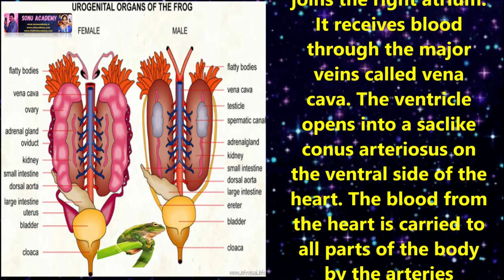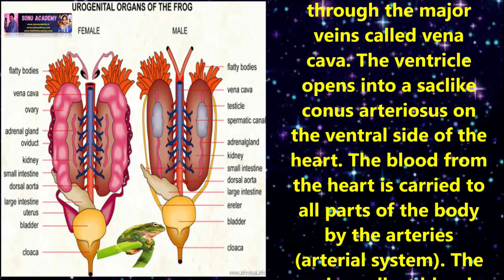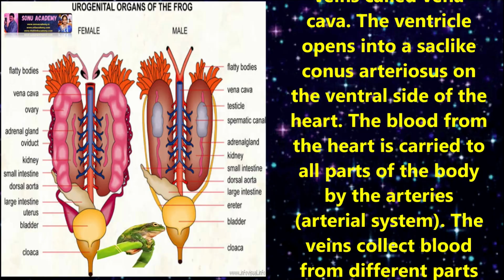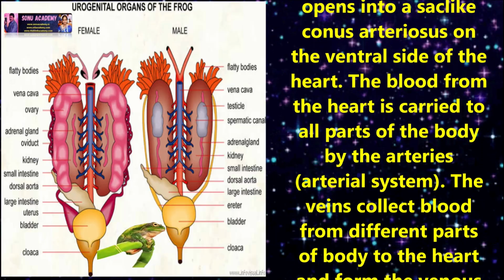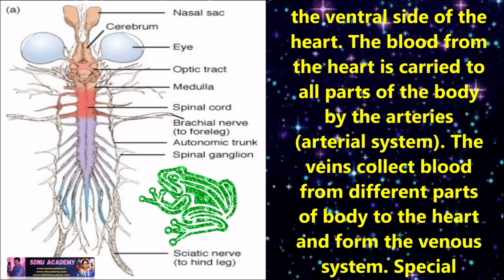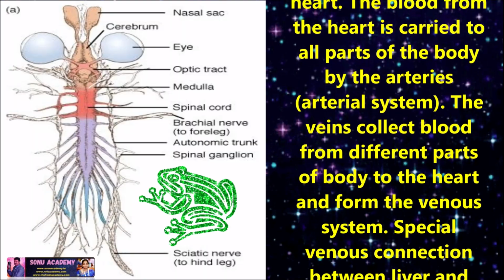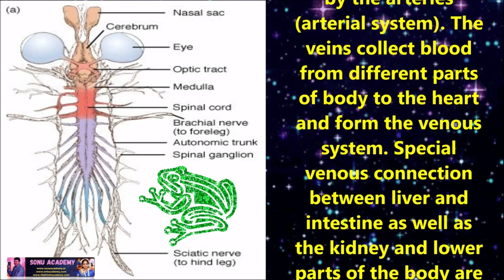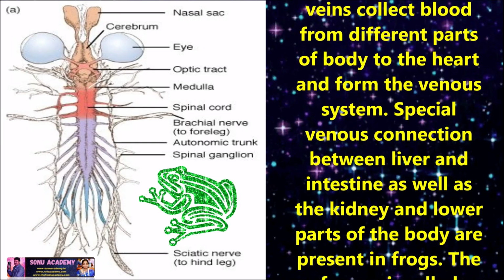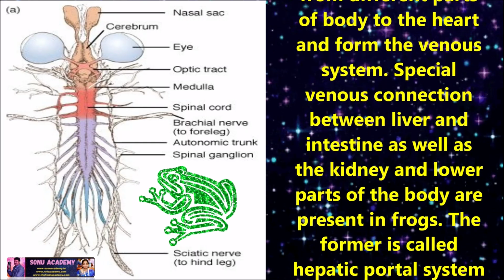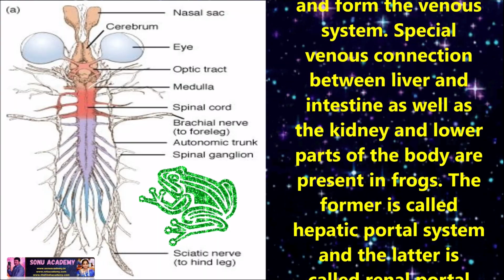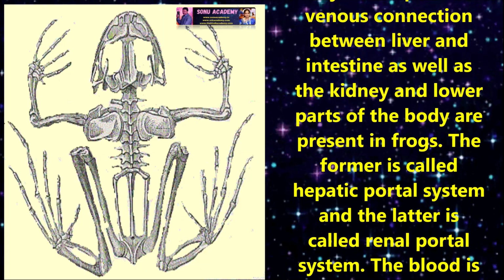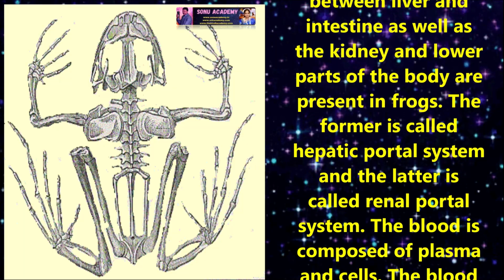The blood from the heart is carried to all parts of the body by the arteries. The veins collect the blood from different parts of the body to the heart and form the venous system. A special venous connection between liver and intestine, as well as the kidney and the lower parts of the body, are present in frog. The former is called hepatic portal system and the latter is called renal portal system.